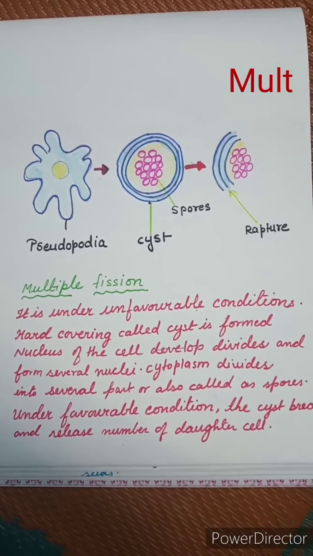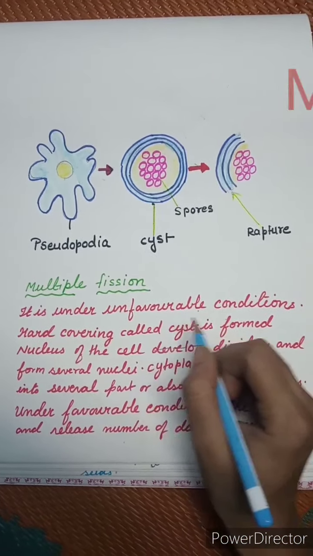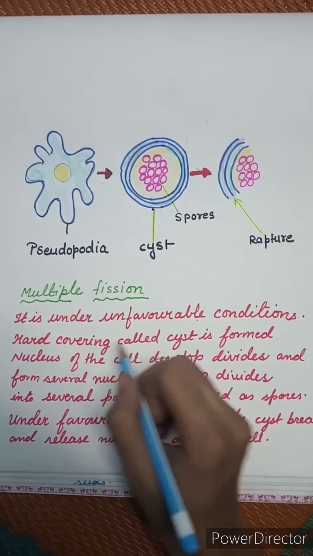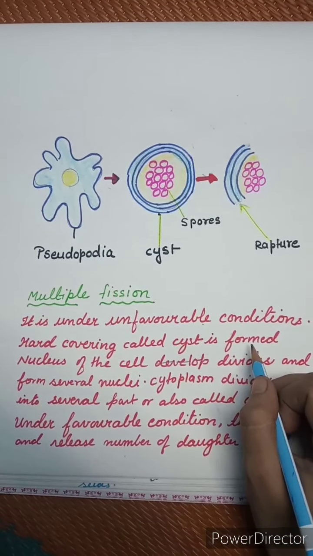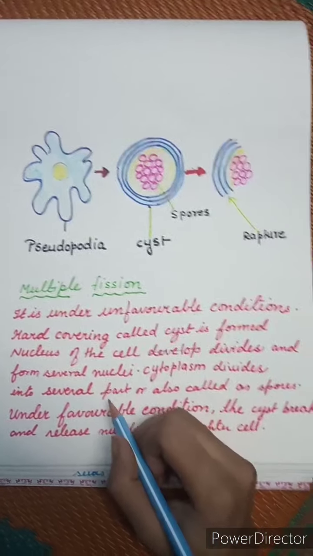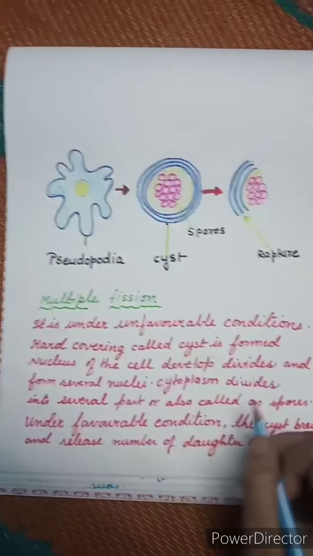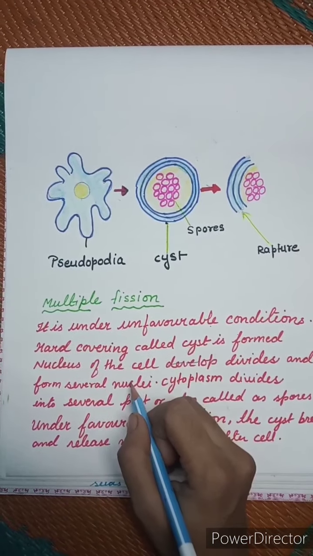Okay, next is multiple fission. So children, it is under unfavorable condition. A hard covering called a cyst is formed. You can see the outer covering, the three-layer covering, the cyst. The nucleus of the cell divides and forms several nuclei.